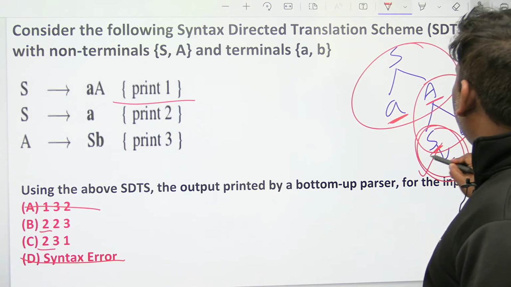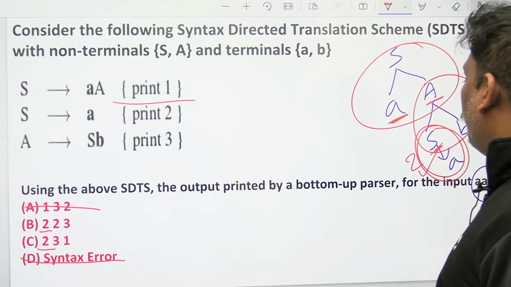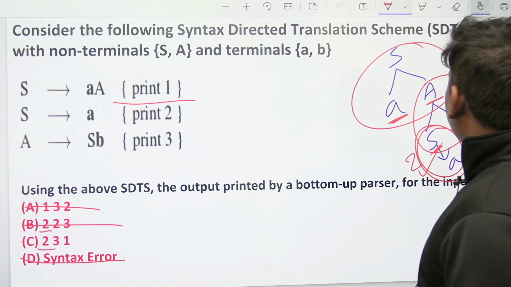I think here 2 printed. Here 3 printed. A goes to SB. Here 3 printed. 2, 3. I think this is gone. 2, 3. Now this is also completed.